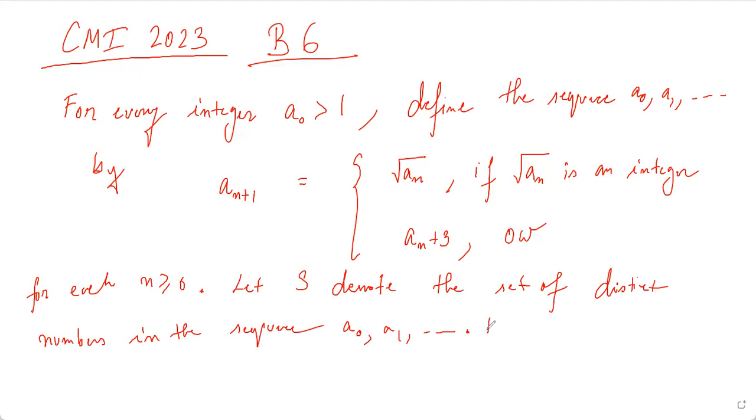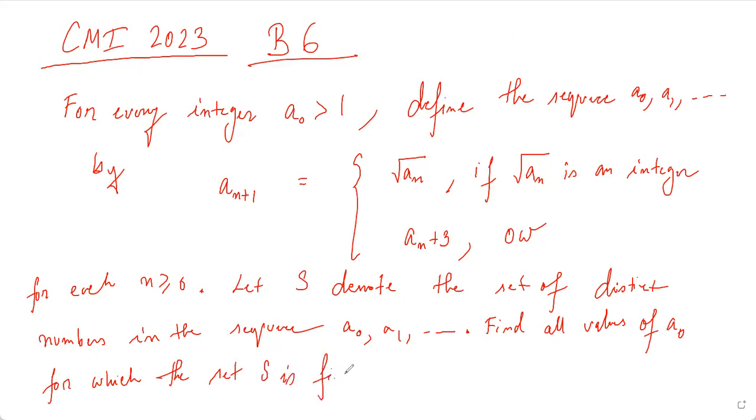Now, find all values of a naught for which the set S is finite. Okay, so basically we have to figure out the integers a naught which we should start with, so that the number of distinct terms in the sequence will be finite. Okay.